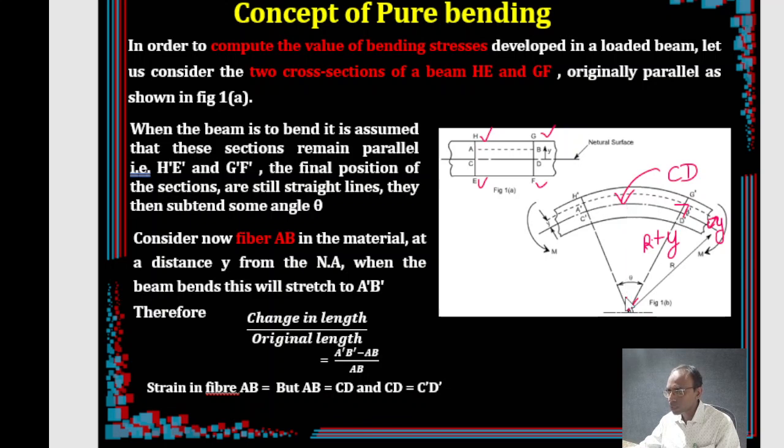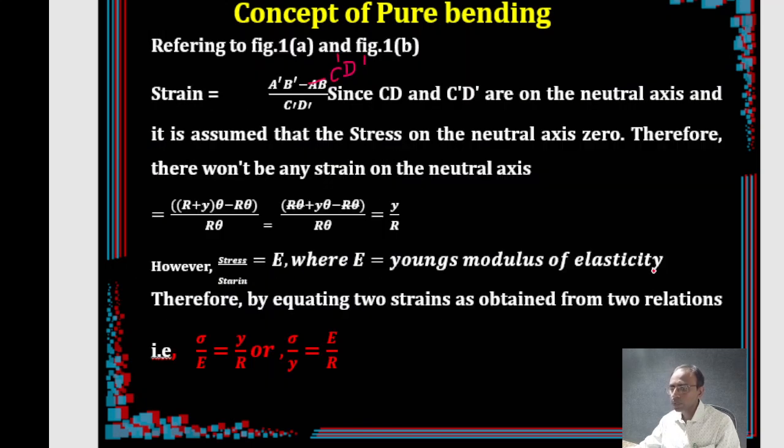So this distance is r only, we marked that. So this arc length is simply r times theta. So substitute both of them. So r plus y times theta minus r times theta, divided by r theta. So upon simplification, what you are going to get is y by r. So you have got now the strain in the fiber that we are interested in.